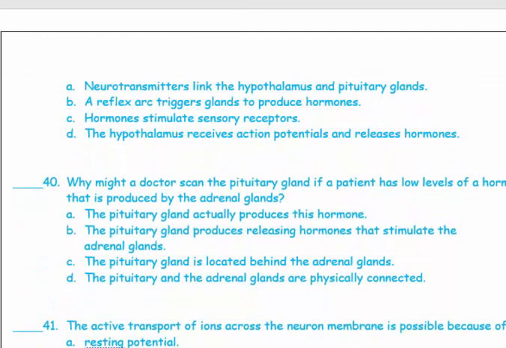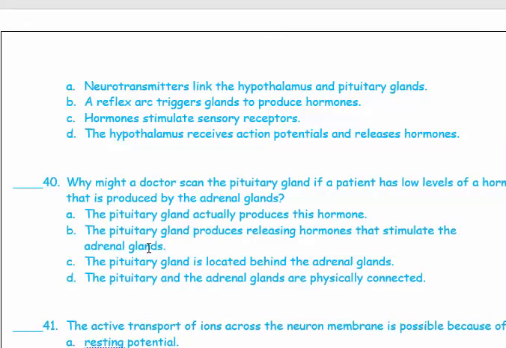Number 40. Why might a doctor scan the pituitary gland if a patient has low levels of a hormone produced in the adrenal gland? We said that the pituitary gland is present in the brain, while the adrenal glands are present over your kidneys. So why would the doctor scan the pituitary gland? Because the pituitary gland is responsible for making a hormone that makes the adrenal gland function. The pituitary gland produces releasing hormones that stimulate the adrenal glands. So a person may have a problem in their adrenal gland, but the doctor requires the scanning of the pituitary gland.